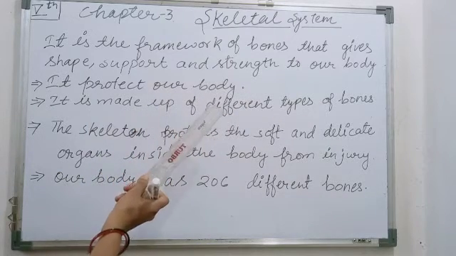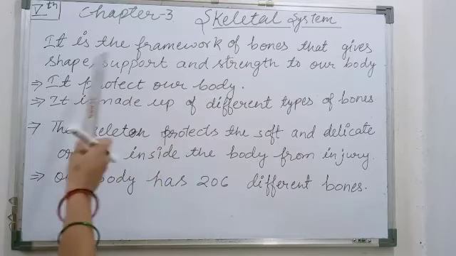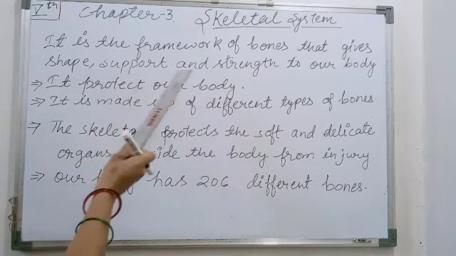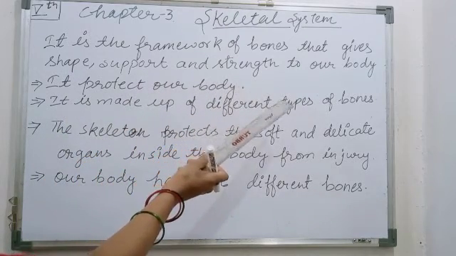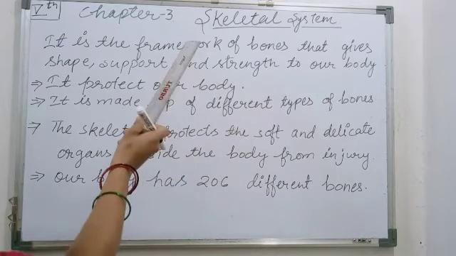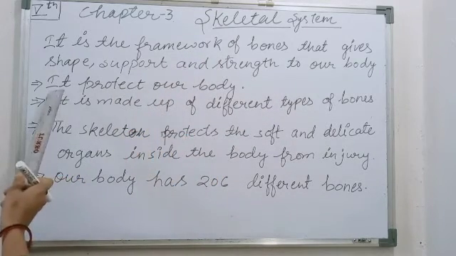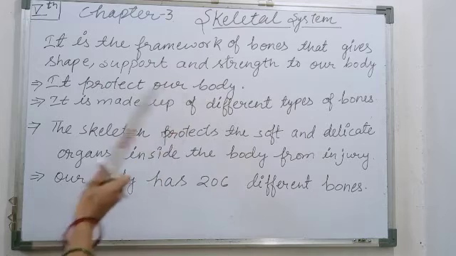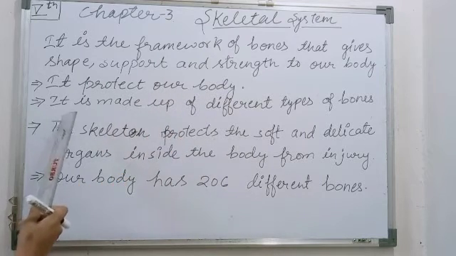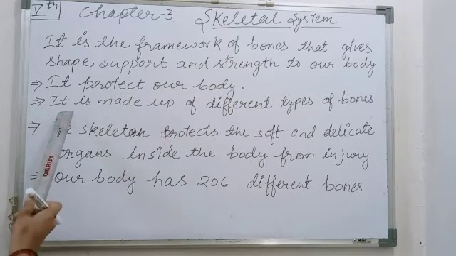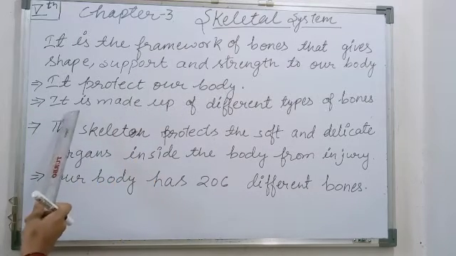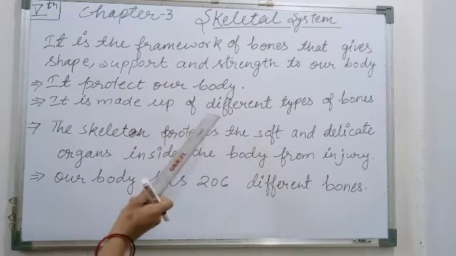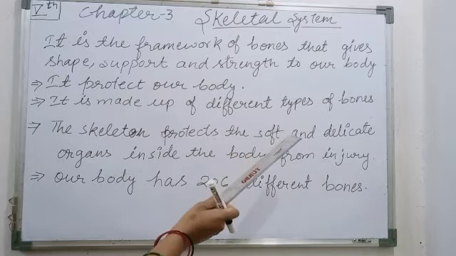Okay, so what will be the feature of the skeletal system? It gives shape, support and strength to our body. Is it clear here? So what will be the feature of the skeletal system? It protects our body. What is it made up of? The skeletal system is made up of different types of bones.